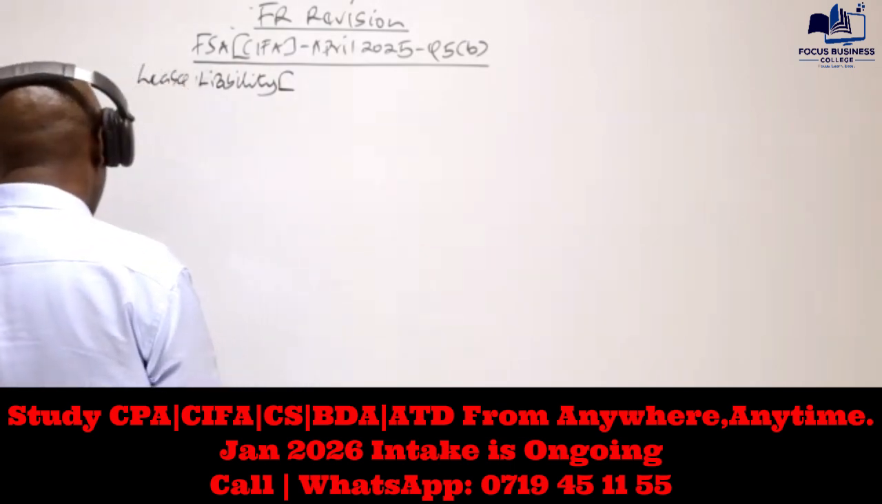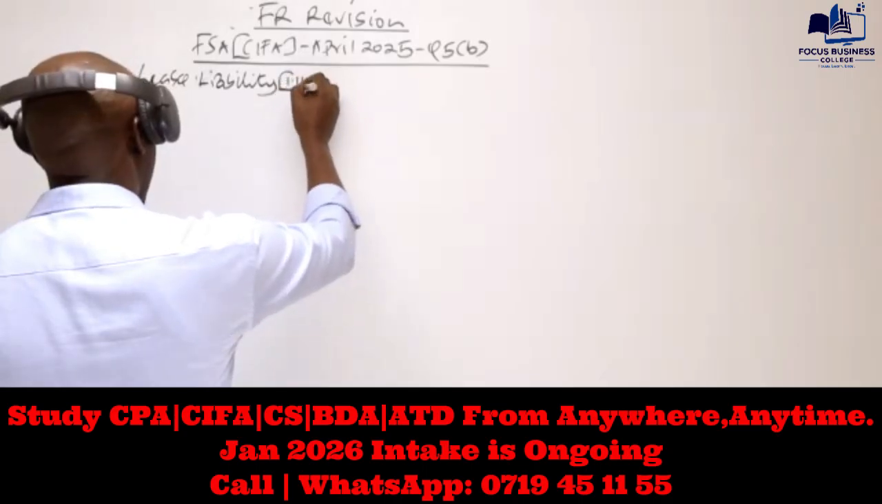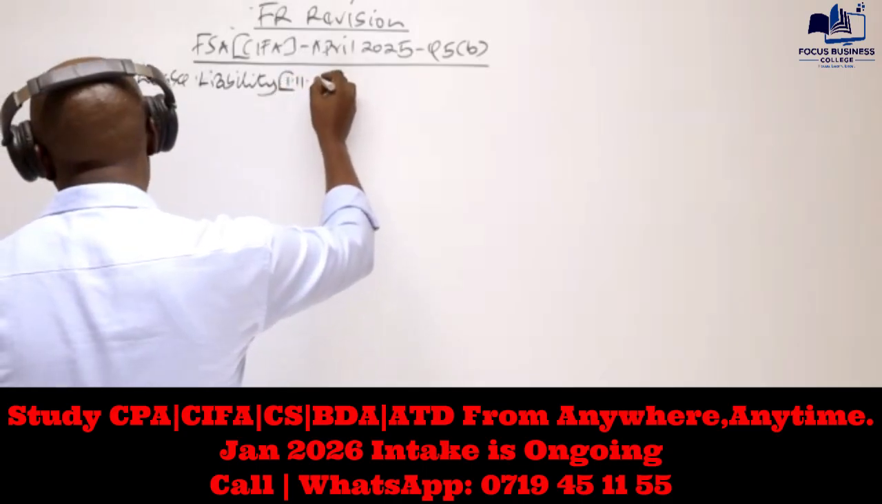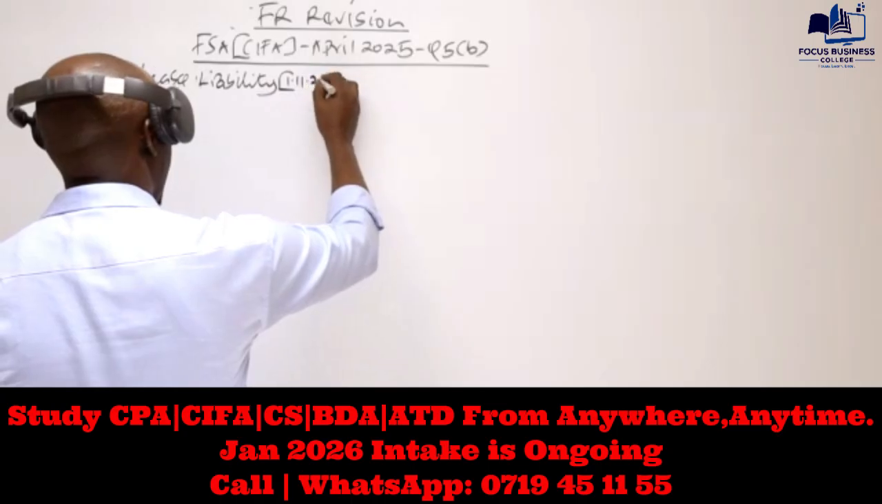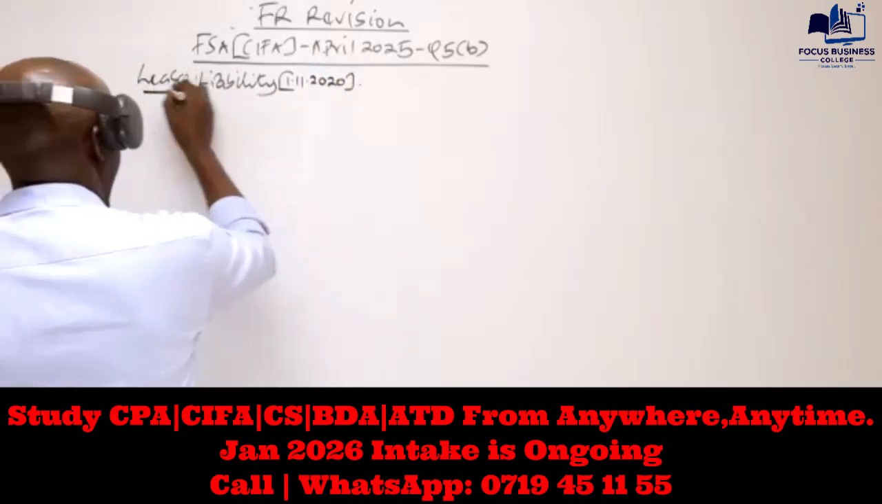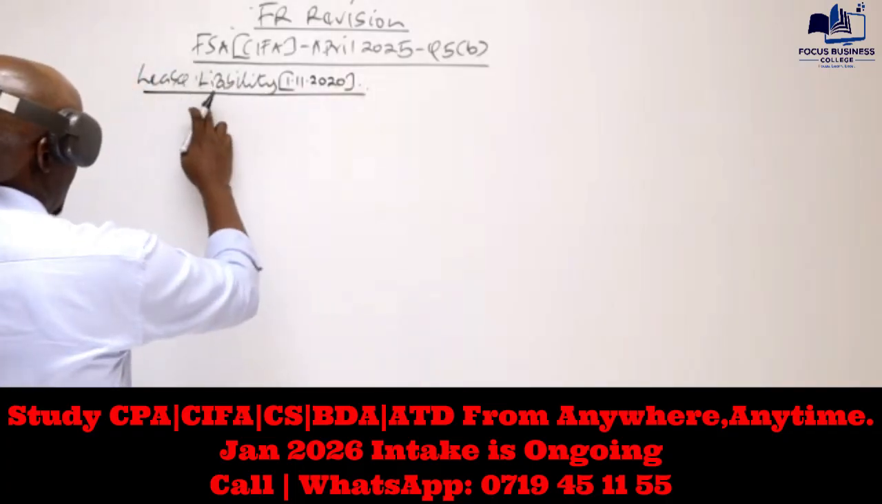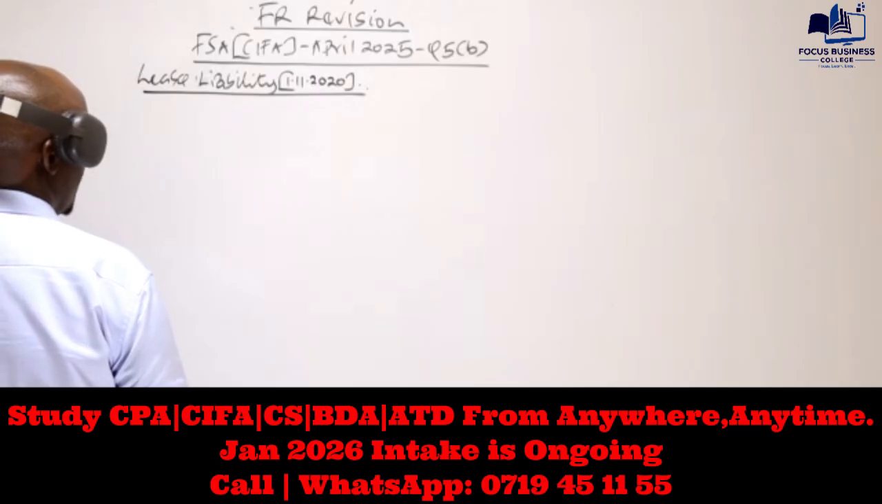So if you go back to the information we have in the first paragraph, the first sentence, this lease was entered into on 1st of December 2020. That is when this company, Pen Limited, leased that particular item of machine. So we need to compute the lease liability. How do we compute this lease liability?